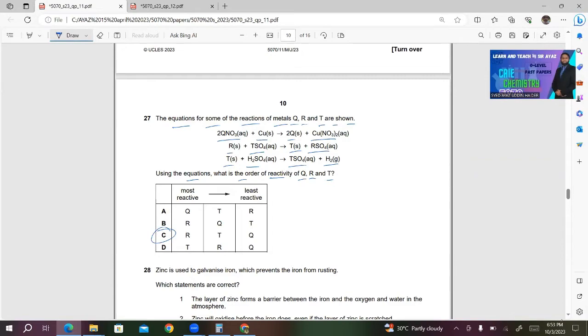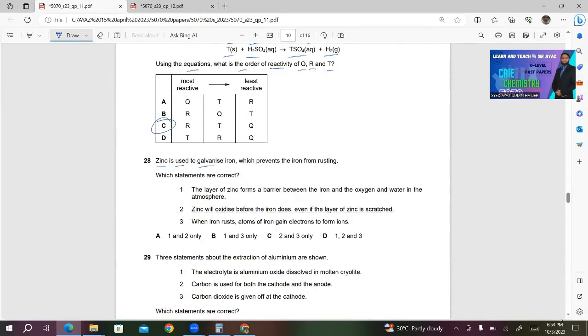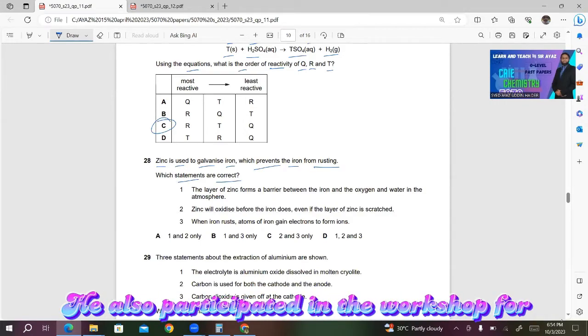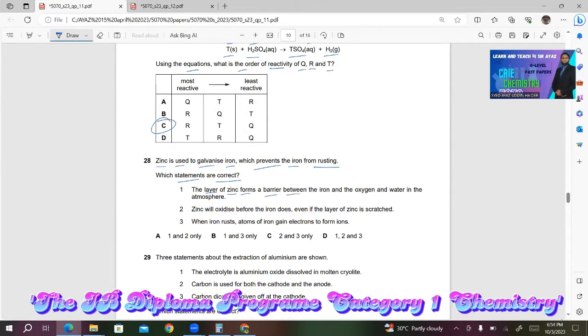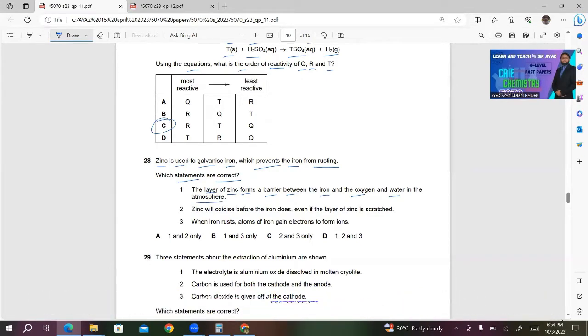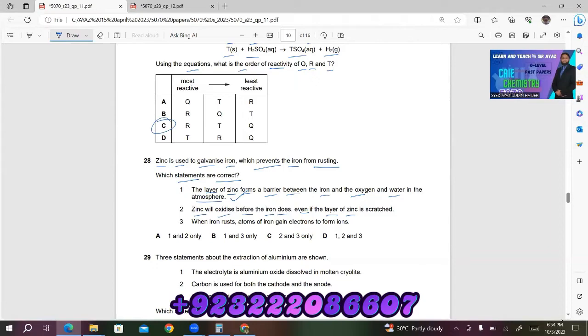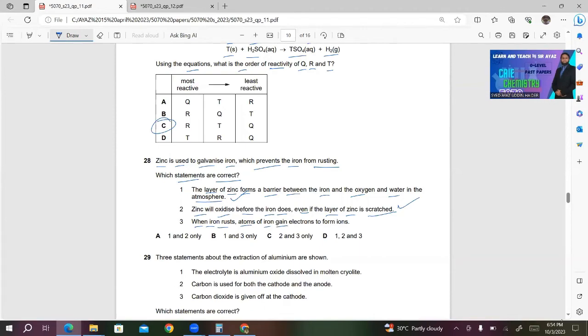28. Zinc is used to galvanize iron, which prevents the iron from rusting. Which statements are correct? Number 1, the layer of zinc forms a barrier between the iron and the oxygen and water in the atmosphere. This is correct. Number 2, zinc will oxidize before the iron does, even if the layer of zinc is crushed. This is also correct. 3, when iron rusts, atoms of iron gain electrons to form ions. This is wrong because during rusting, iron loses electrons. So only 1 and 2 are correct. So A will be the right answer in this case.